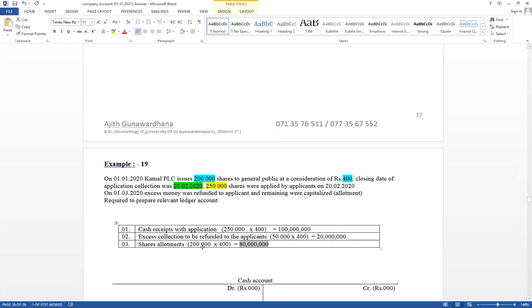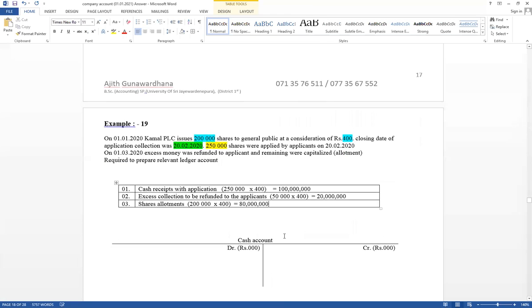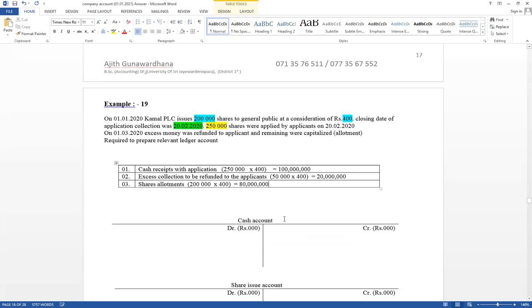Therefore 200,000 number of shares, per share price 400. Company issues to the general public. Application received 250,000. But excess application returned. Then accepted only 200,000 shares allotment. Then think double entries. Sometimes there's a double entry. Sometimes there are ledger accounts. Think about net impact. This is the way a company is going to collect money.